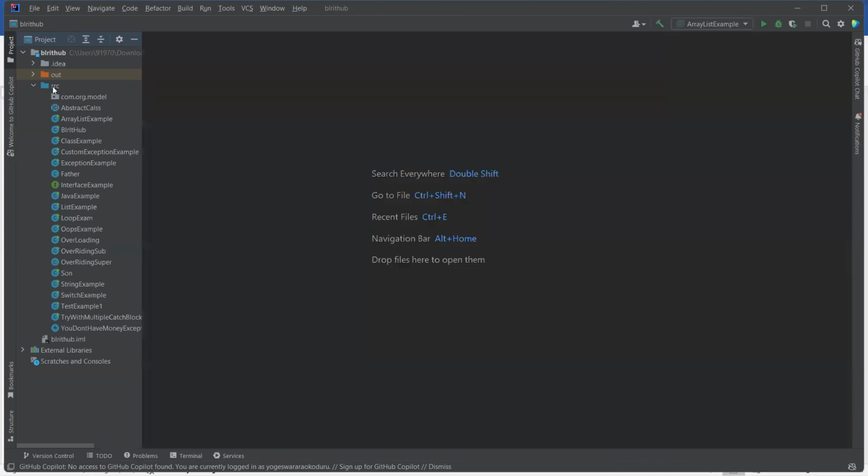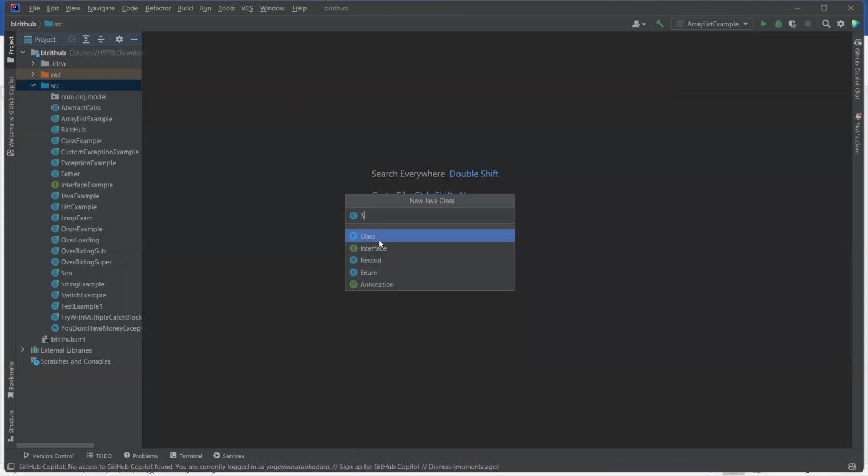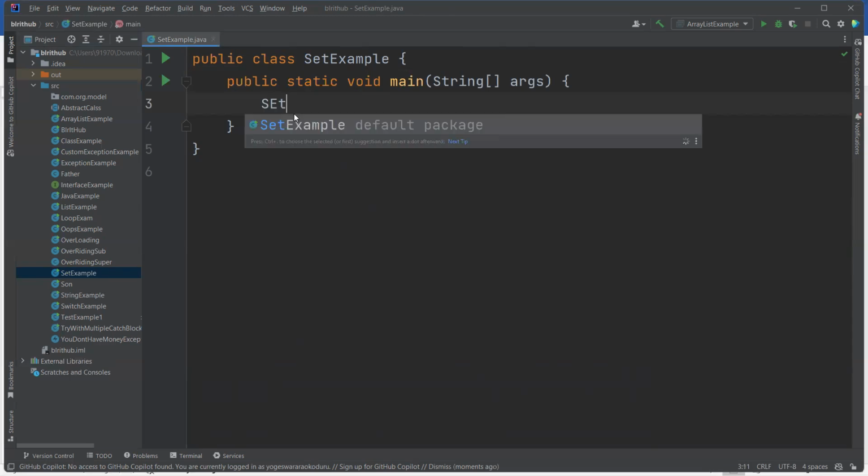Now, Set example. Public static void main required. Now we need to define a Set.